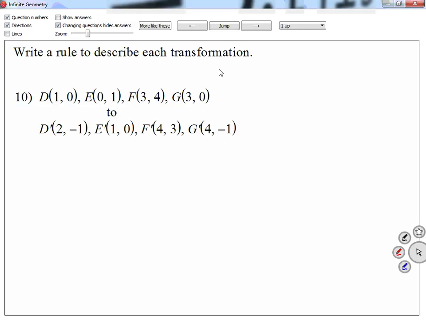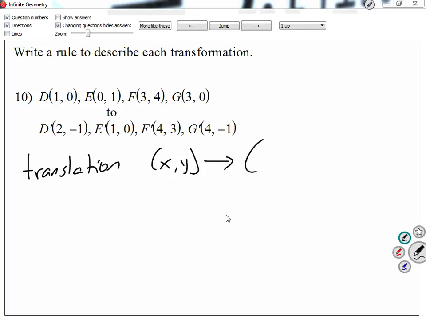That's it for that one, right? Just the rule. So for number 10, we have to write translation because it is a translation. And then we're going to say x, y becomes, what are they doing to the x? Adding 1. So we're going to go x plus 1. What are they doing to the y?